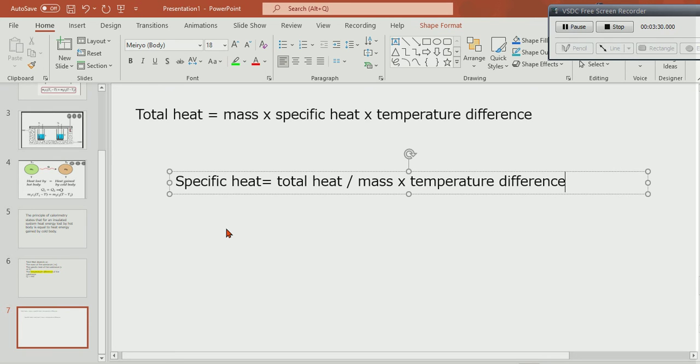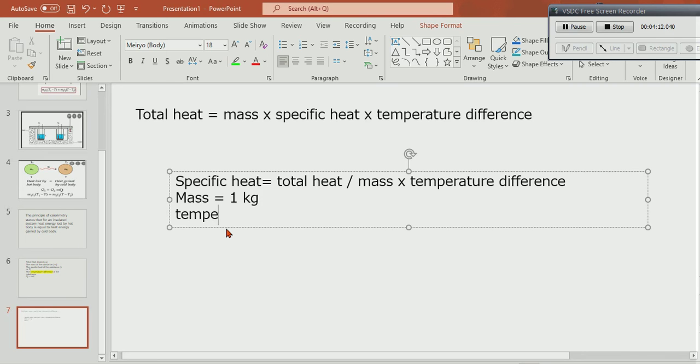If I am using iron, one type of specific heat. If I am using aluminium, another type of specific heat. And mathematically, how can I define specific heat? It is the total heat divided by mass of the object into the temperature difference, or the total quantity of heat necessary to raise the temperature of unit mass of a substance through 1 degree is called specific heat.